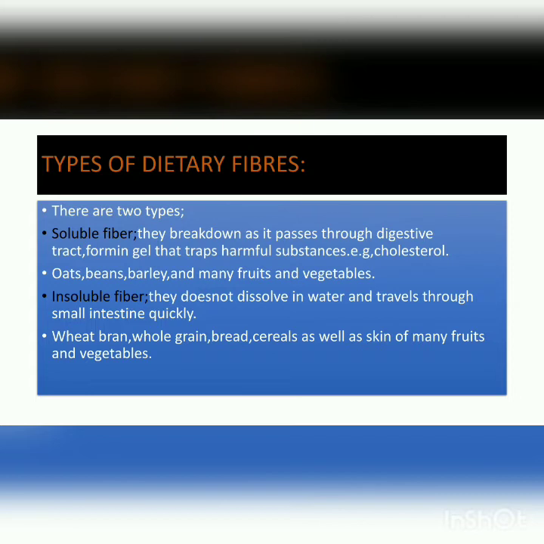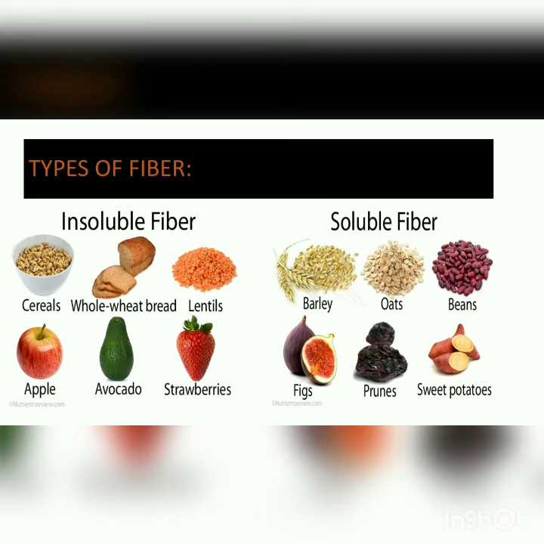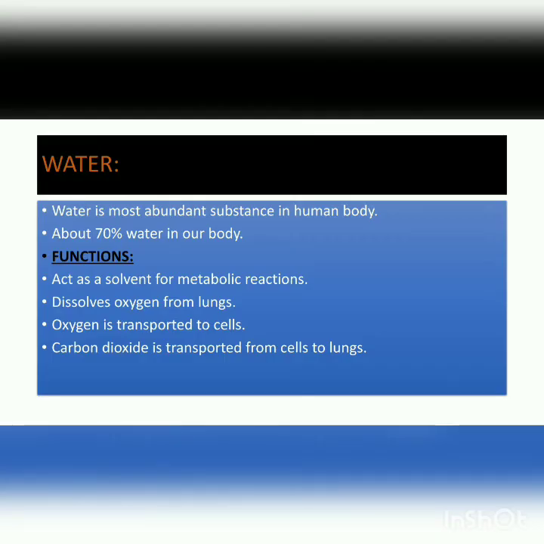Now the second one is insoluble fiber, the type of fiber which does not dissolve in water and travels through the small intestine quickly. Examples of such fibers are wheat bran, whole grain bread, cereals, as well as the skin of many fruits and vegetables. These are the soluble and insoluble fibers, shown here in this picture, along with the foods in which they are present.